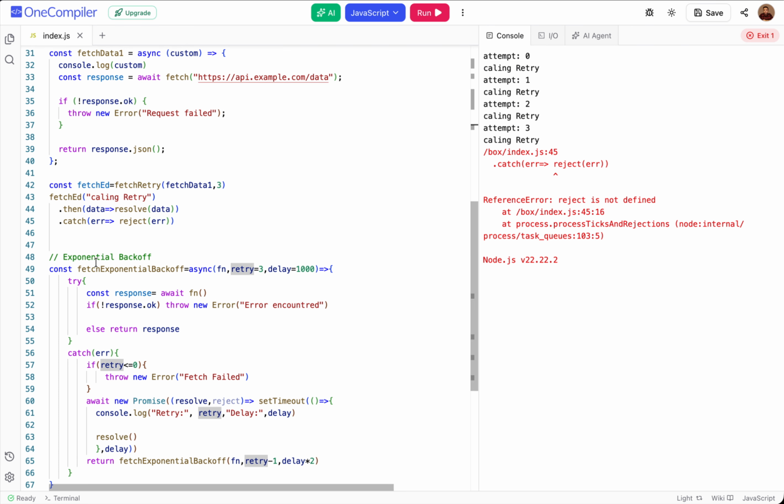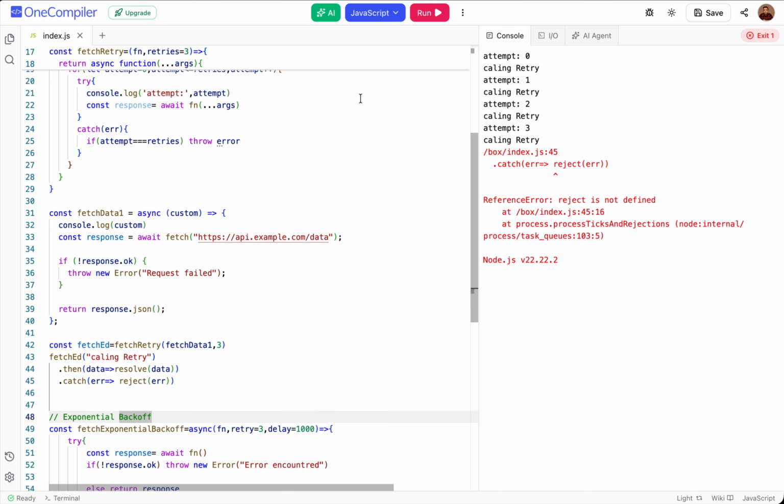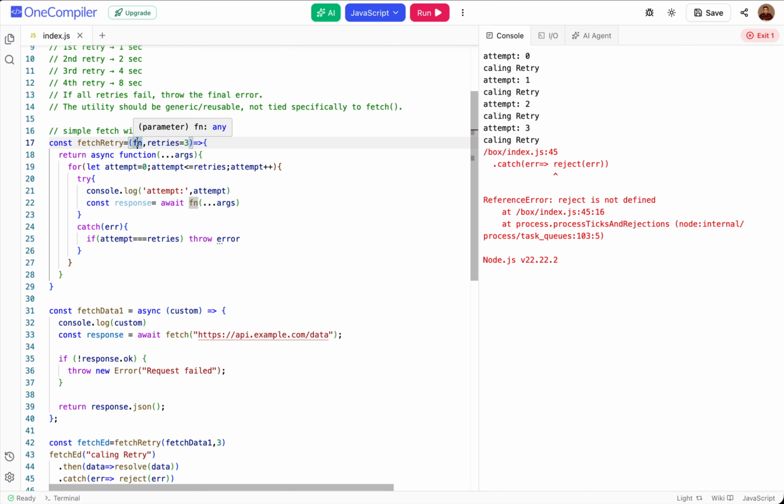And now coming to exponential backoff. So where does exponential backoff come into play? Okay, you have seen here, right? This retry logic, what it did, nothing major, right? It just called this callback function or API in multiple retries at once.